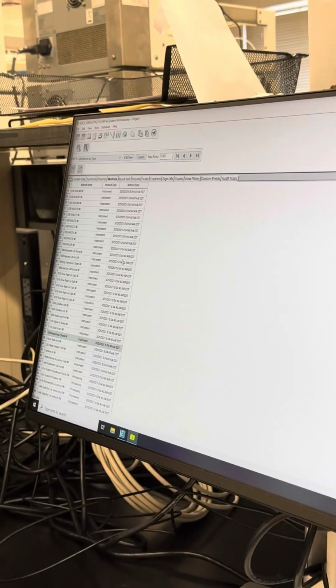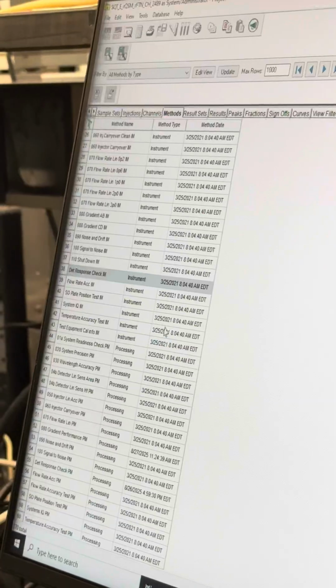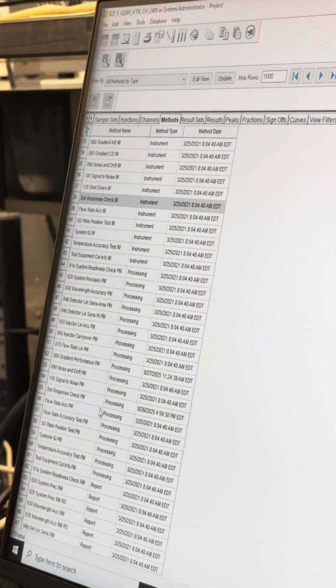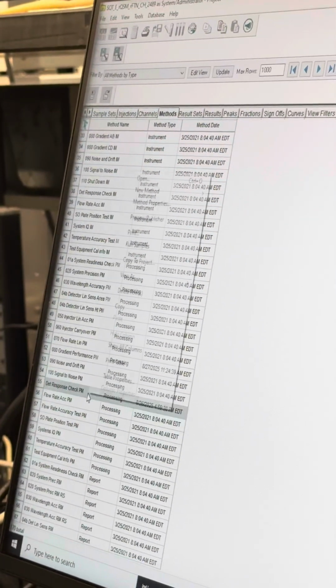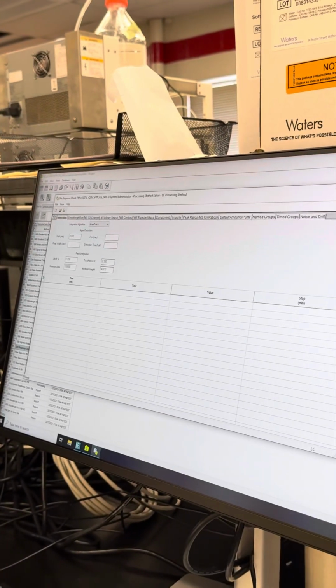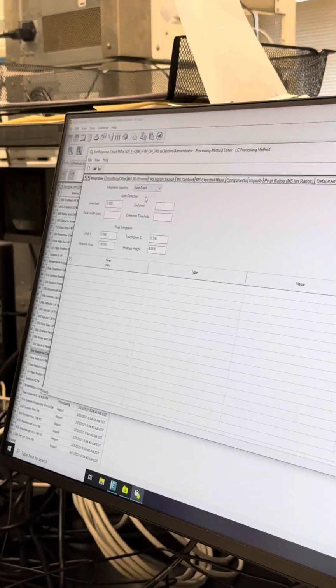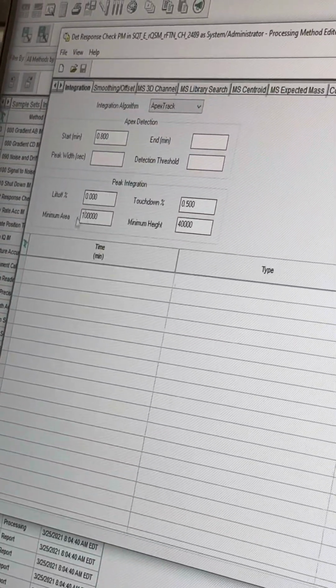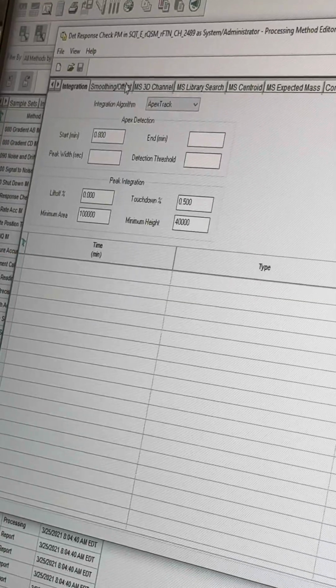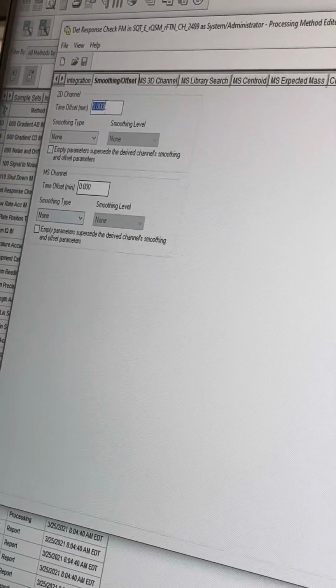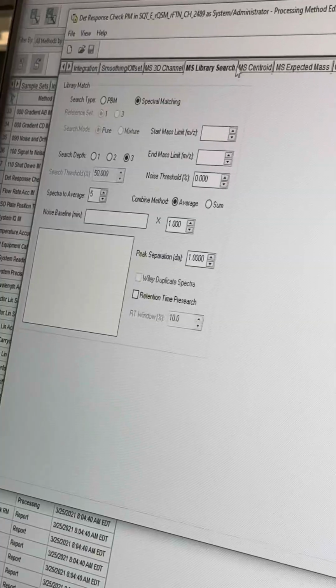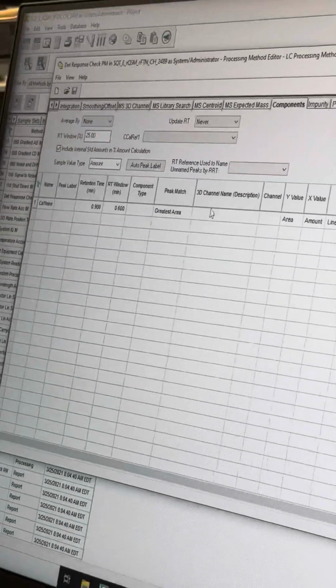All right, so that's the instrument method. The processing method is how you process the data that you receive. So we open up the detector response processing method. You can see different integration algorithms. Apex track is usually what I recommend, but it depends on what you're looking for. Minimum area, if you want it smooth. That's for mass spec things, but components, that's what you're looking for.